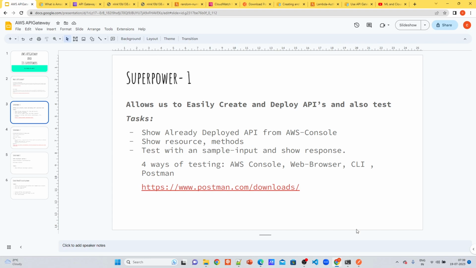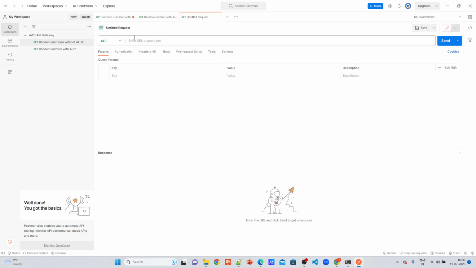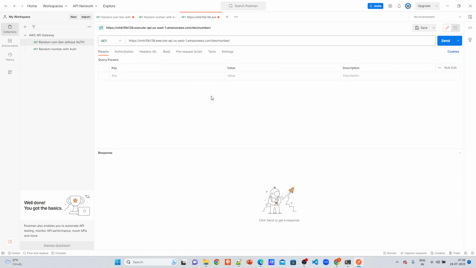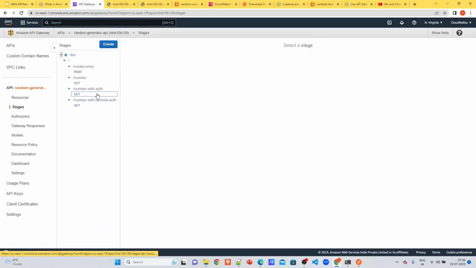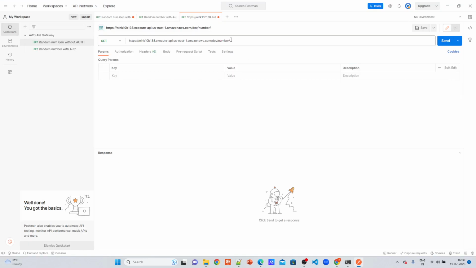Once you have installed it and signed in, you need to choose a method. For example, I create a new request, and the method is GET by default, but you can choose accordingly. Then you need to choose the API, so I just copy and paste the API I created.